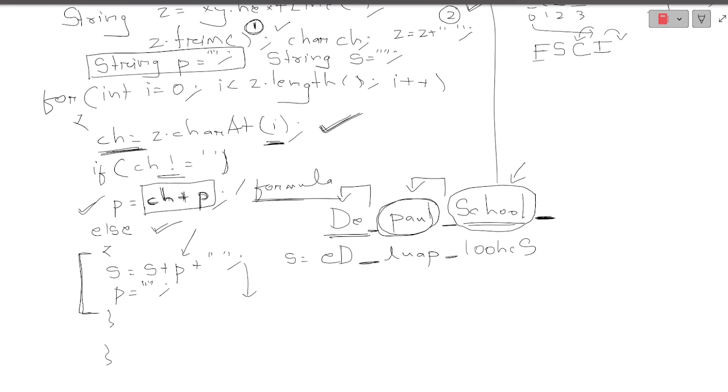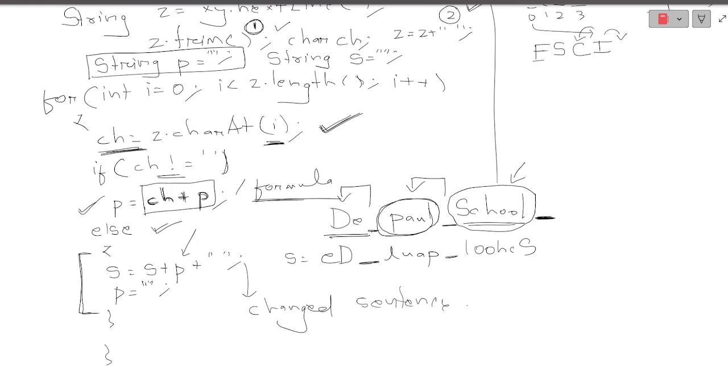So here what will happen? My whole sentence is not reversed over here. My each word is reversed. Each word will be reversed, and the sentence will be the changed sentence, I can say. The changed sentence is stored over here.